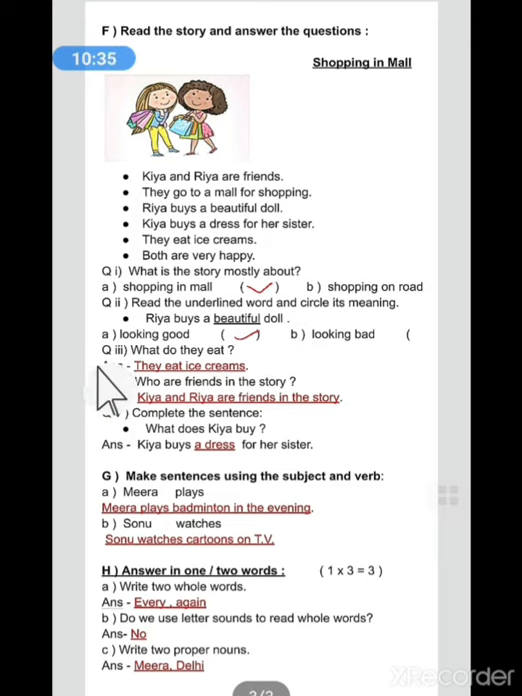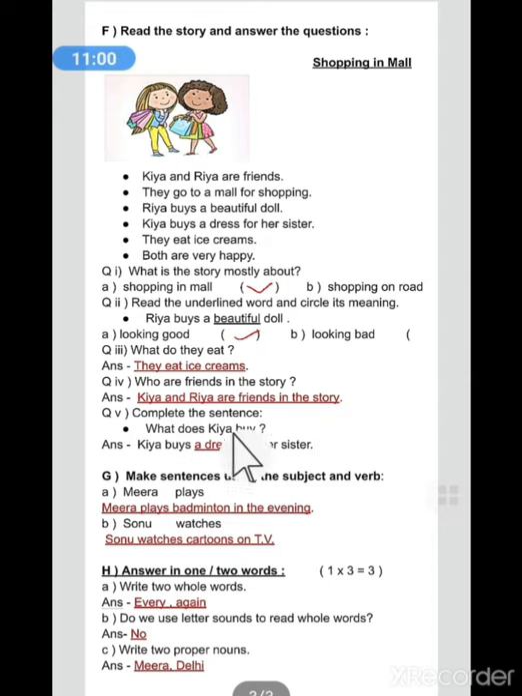Next question is, what do they eat? What have they eaten? So in the story also we can see they eat ice creams. So the correct answer is they eat ice creams. Next, who are friends in the story? So here we can see that Kia and Ria are friends. So we will write Kia and Ria are friends in the story.